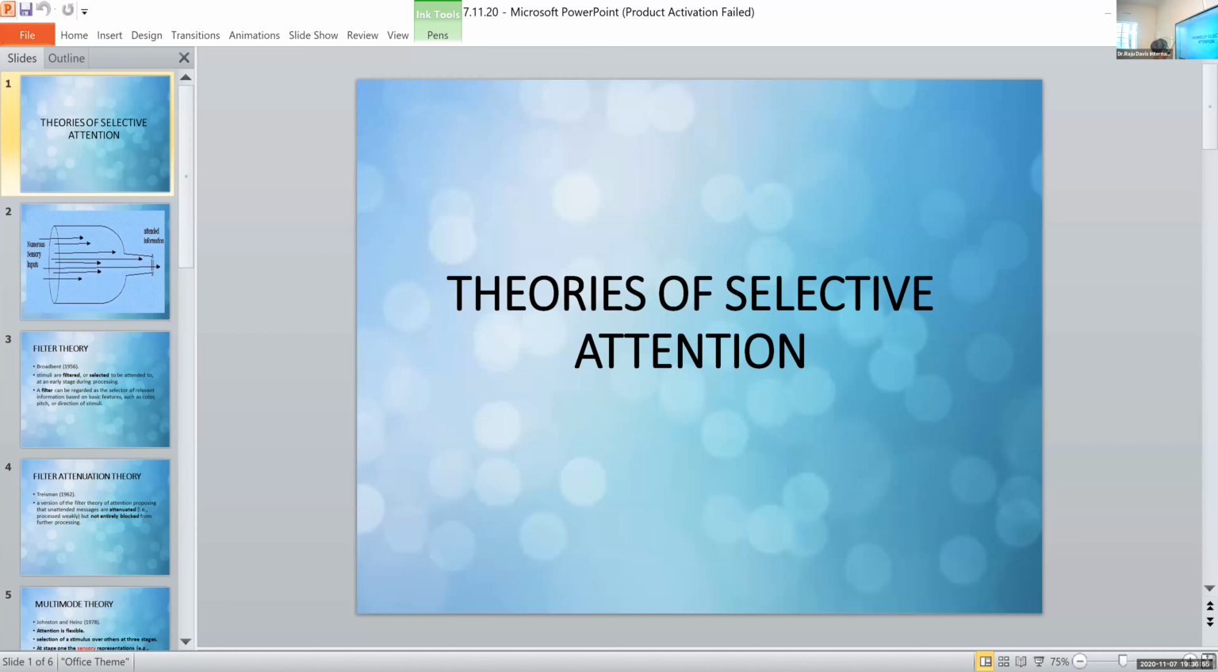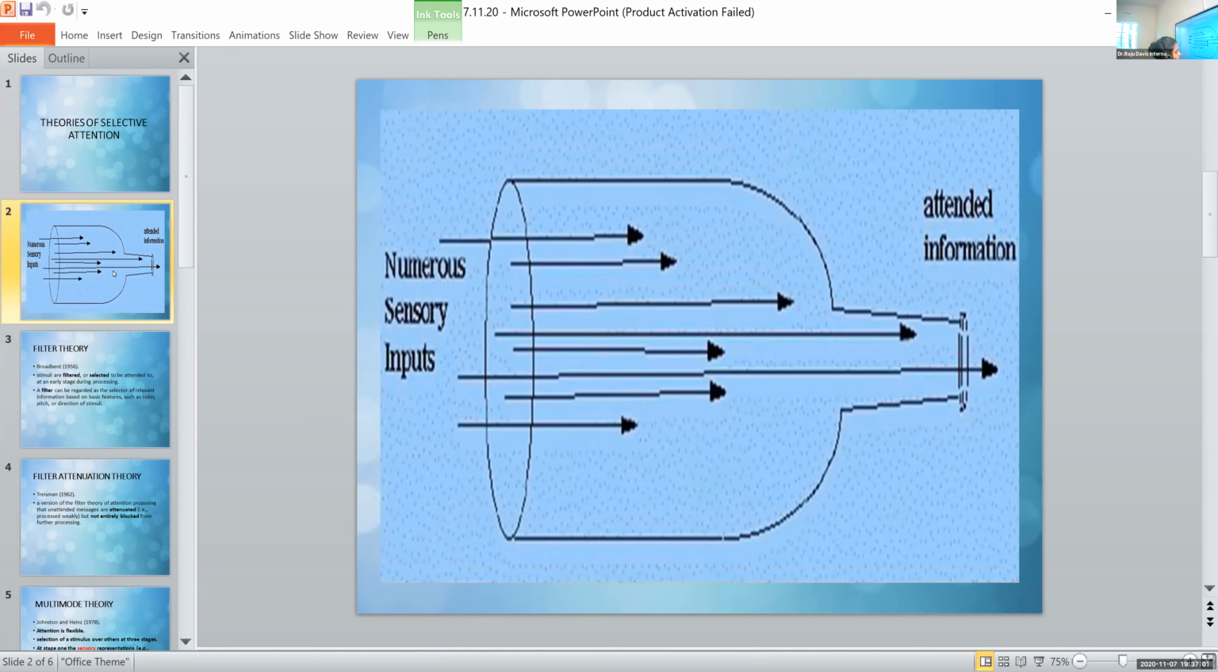Theories of selective attention. Before we go into theories, I have to tell you one thing. There are different types of theories of attention. In our textbook, the ones given are about selective attention. And there are a set of theories known as bottleneck theories. What are they? Bottleneck theories. So in this picture, I hope you can see the slide. Yes or no? Yes, okay.